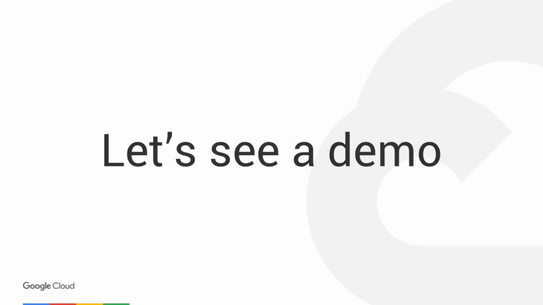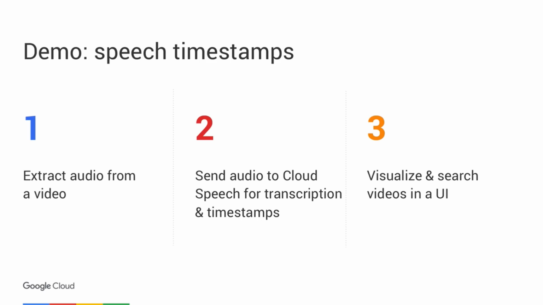The best way to see how the speech API works is through a demo. In this demo, I've extracted the audio from a couple of videos using FFmpeg. Then I sent the audio from all of those videos to Cloud Speech to get the transcription and timestamps. So this demo is going to highlight the timestamp feature specifically. Then I've created a UI to search within the audio for all of these videos.